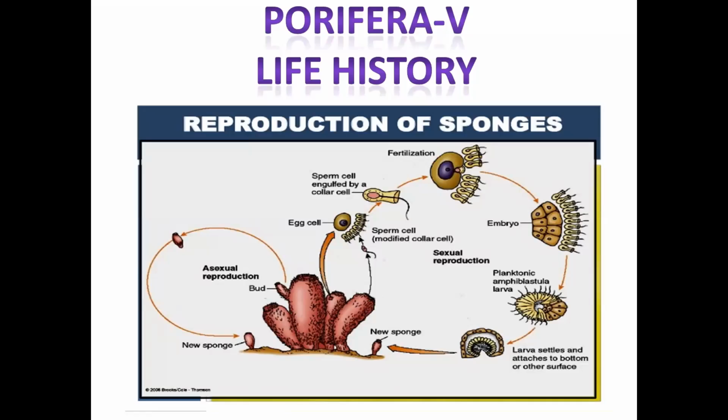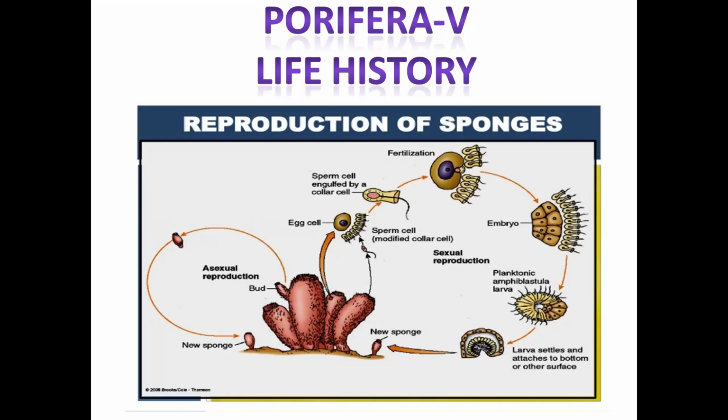This is the fifth part of phylum Porifera. We will study the life history of poriferans, that is the reproduction. There are two types of reproduction found in Porifera, the sexual reproduction and asexual reproduction.